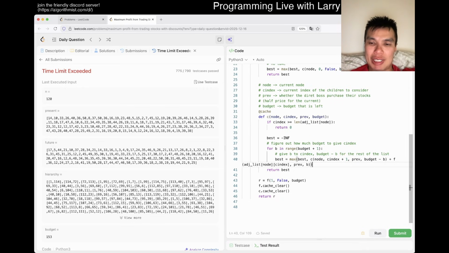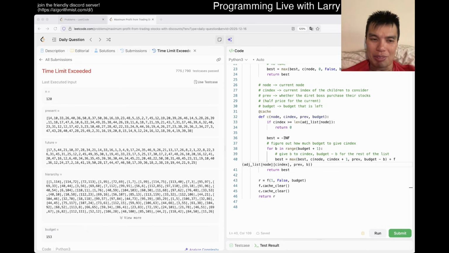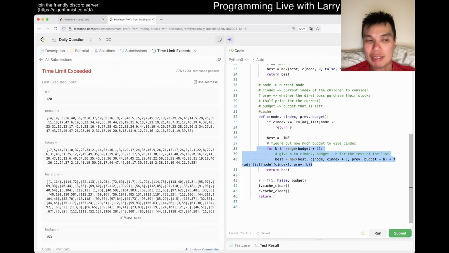One thing I would say is that maybe I could write this a little bit differently, but it almost feels like it's not worth the effort because it's just the code being silly. The reason why there is an optimization you could think about doing in general is that a lot of these budget things don't really change the answer, right? For example, you give budget of 0 and budget of 1 and then budget of 2. Maybe 1 and 2 are not going to differ, so you're doing a lot of duplicate work.